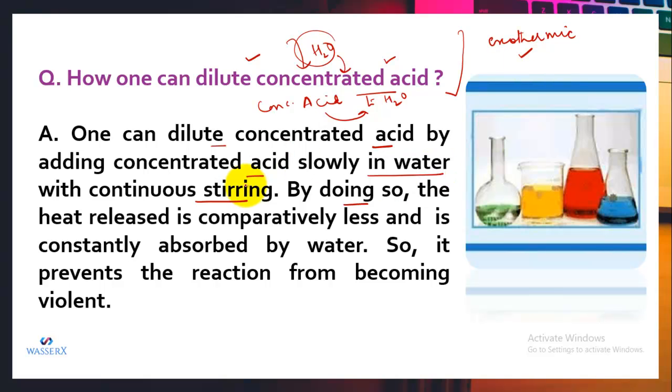So when we are continuously stirring, what happens? The heat release is comparatively less, because we are adding a small amount of acid to water and then stirring it. When we stir it, that heat is constantly absorbed by water. So it prevents the reaction from becoming violent. So this is how you can dilute concentrated acid, by adding acid to water drop-wise with continuous stirring, not water to an acid. Otherwise it will lead to an explosion.